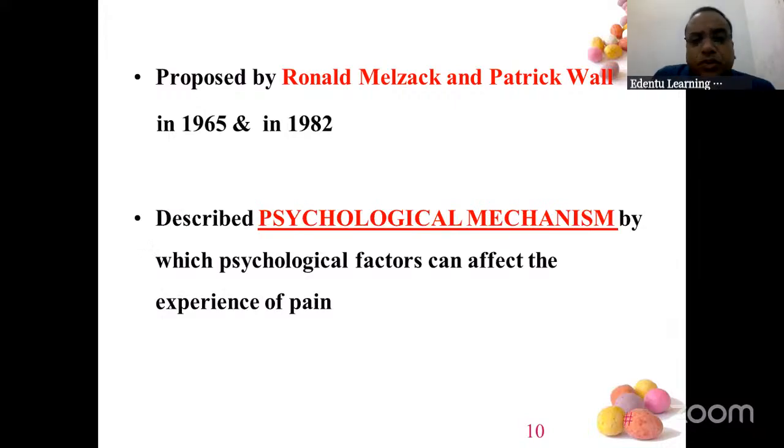Right. So this is basically a psychological mechanism. This gate control theory is a psychological mechanism by which psychological factors affect the experience of pain. So it's psychology. Right. So if the psychology is correct, everything is fine. For example, you lost your mobile phone in the morning. You're crying.